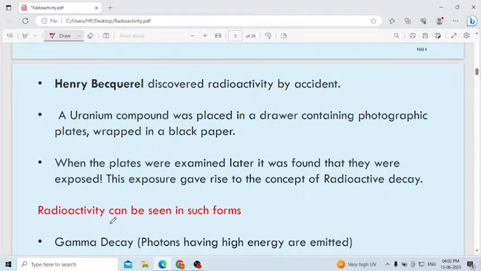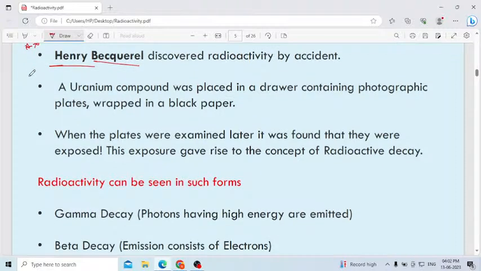Next point: Henry Becquerel discovered radioactivity by accident. Who discovered radioactivity? Remember the scientist's name, Henry Becquerel. That is the scientist who discovered radioactivity. How did he discover it? Accidentally. What happened there?